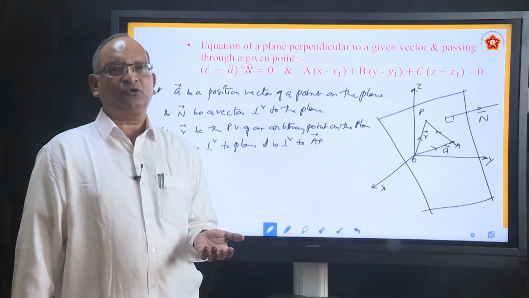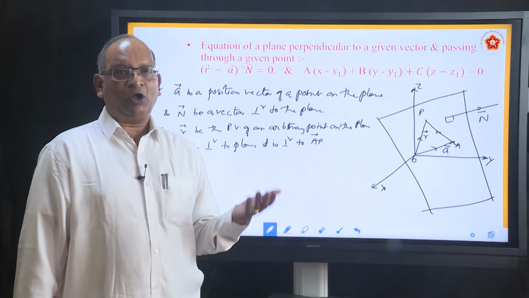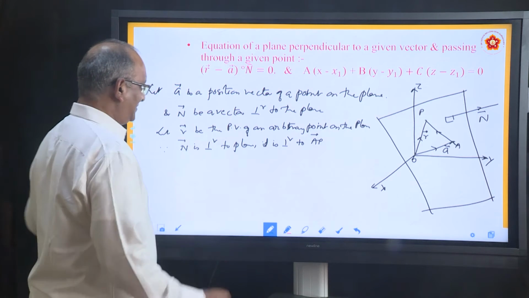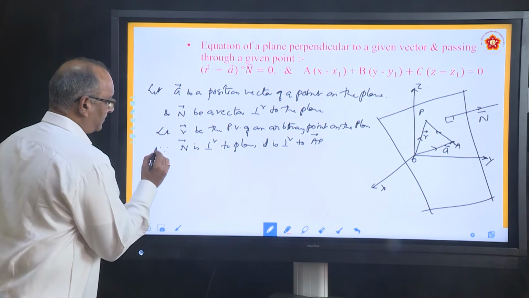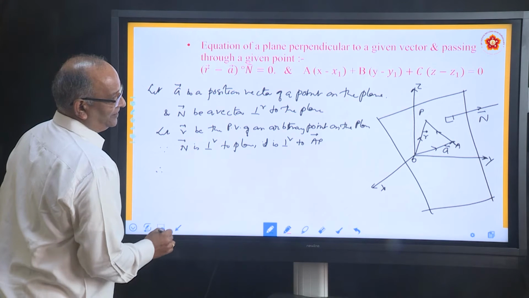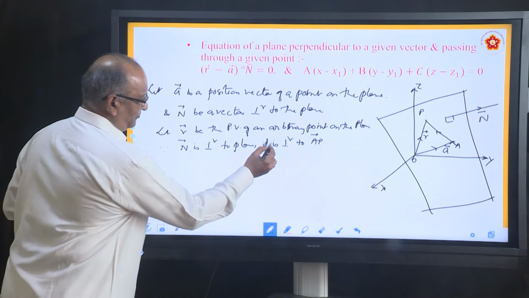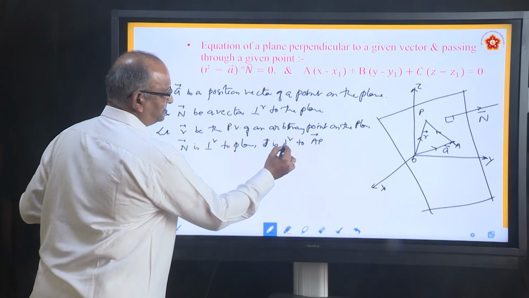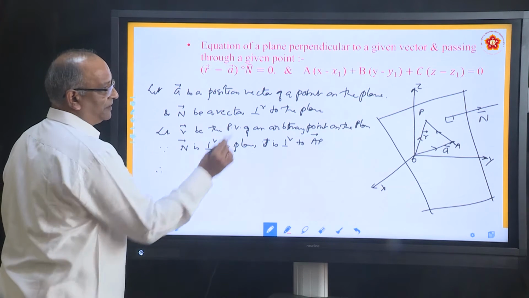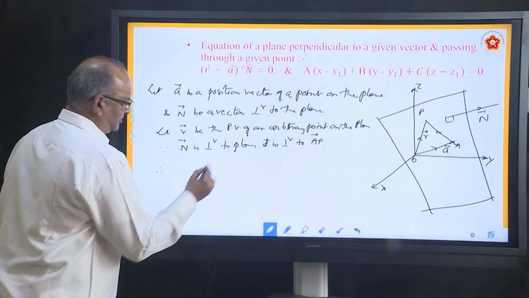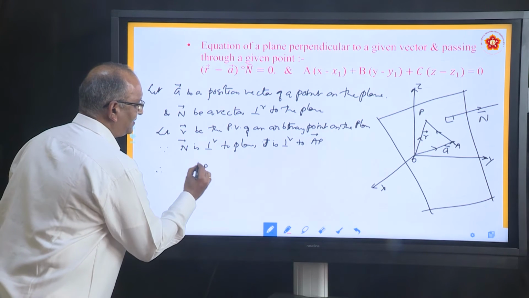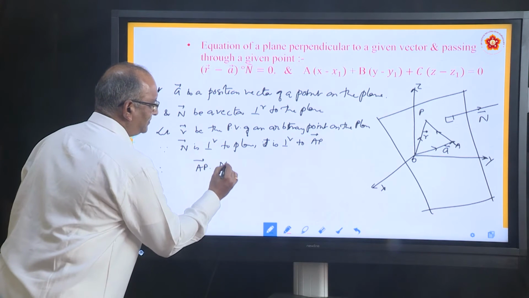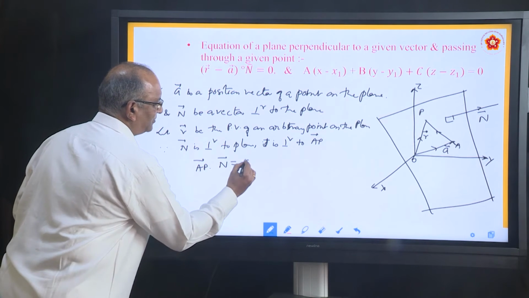What happens if two vectors are perpendicular? Their dot product is 0. N is perpendicular to plane, so it is perpendicular to AP. So, we can say that AP dot N equals 0.